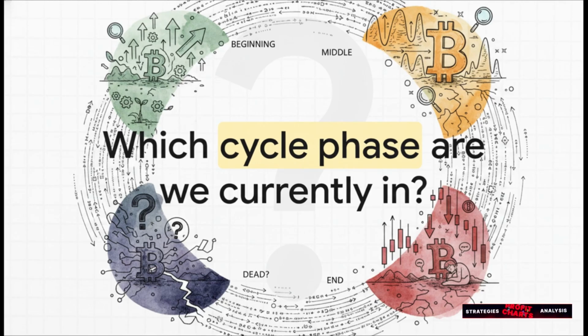So I want to leave you with a question to test your own deductive skills. Based purely on these hidden clues, and looking out at the financial landscape today, which Bitcoin cycle phase do you think the market is currently in? Are we quietly accumulating, rapidly expanding, or is the historical cycle truly dead? Think about it. Always keep questioning the data, and thanks so much for joining me today.